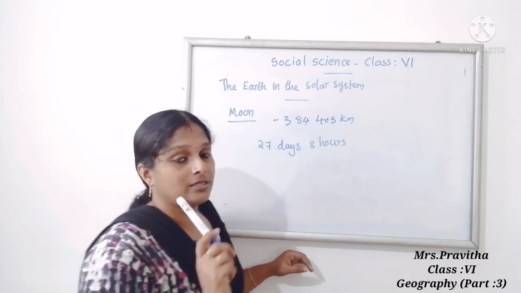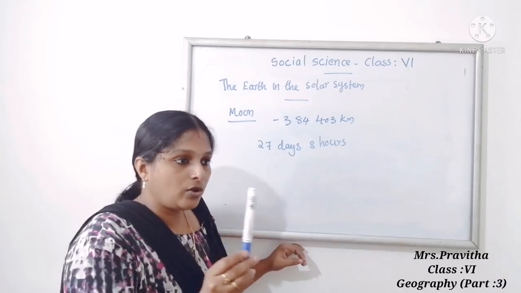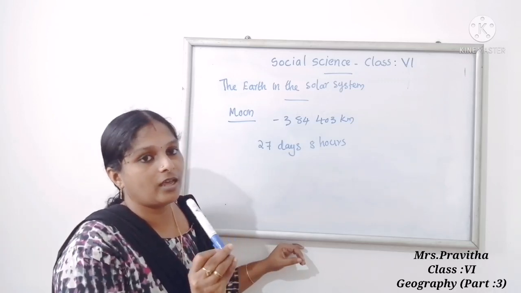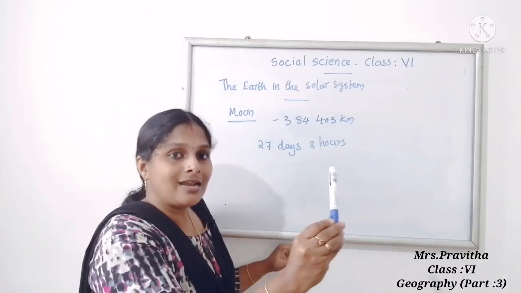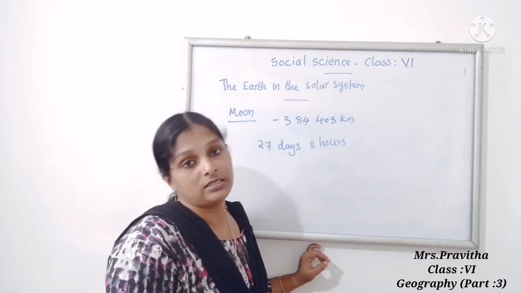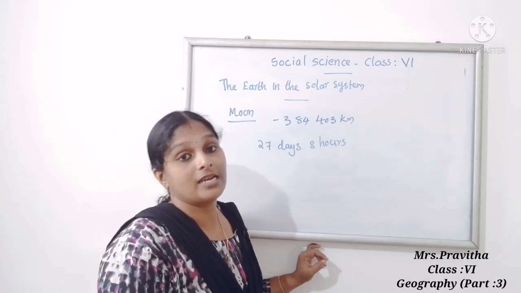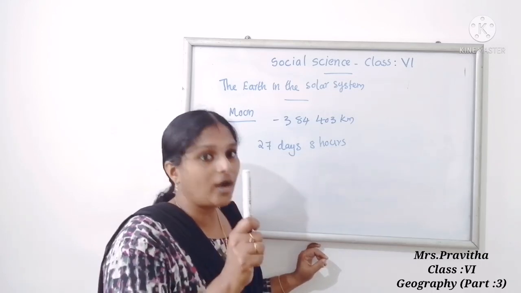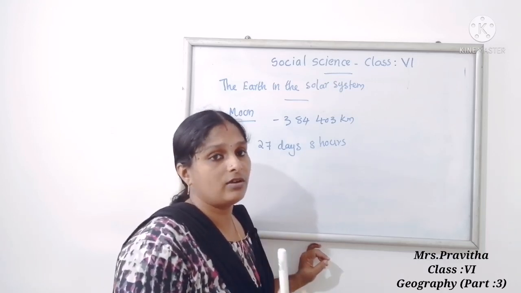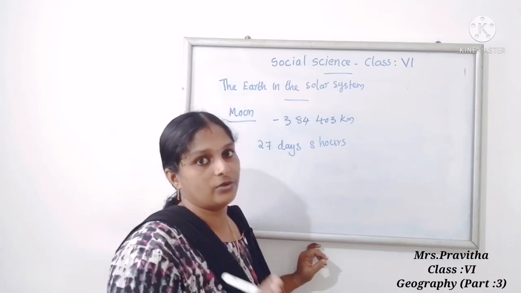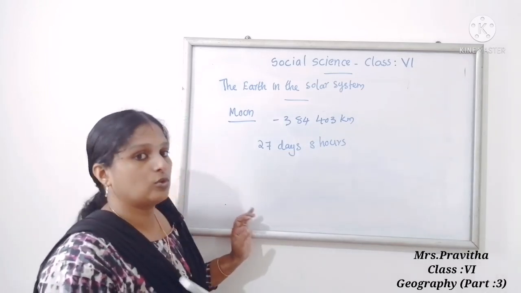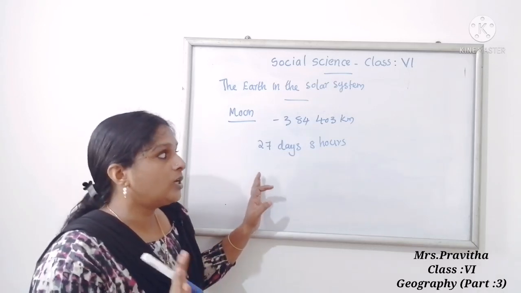In the same way, the Earth moves on its own axis, which is called rotation. While rotating, it moves around the Sun, which is called revolution. For completing one revolution, the Earth takes 365 days and 6 hours, otherwise 1 year. Rotation and revolution are going on in every planet. In the same way, the moon also has two motions, rotation and revolution.